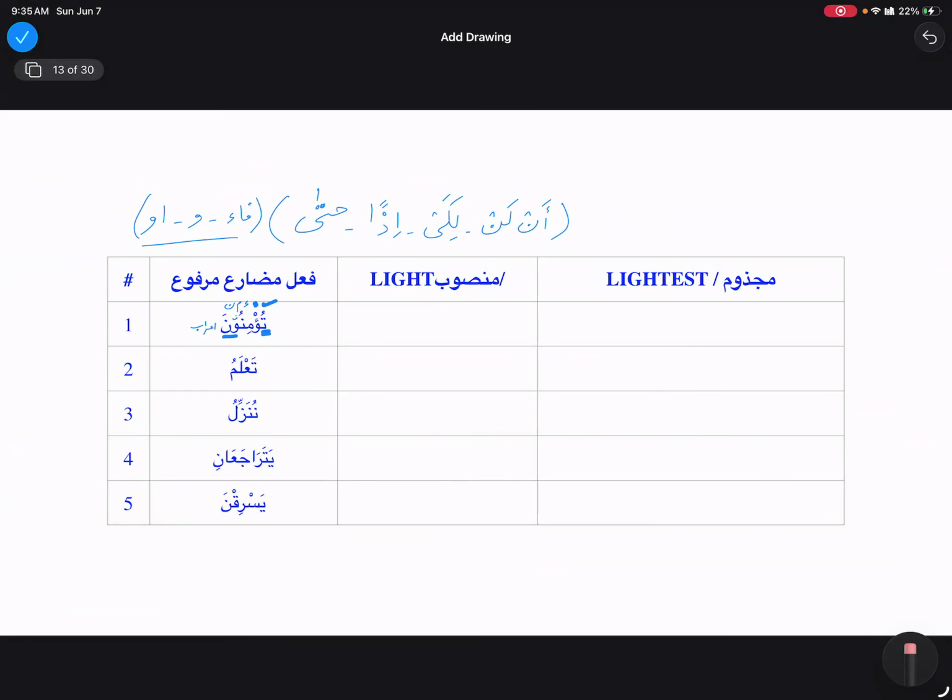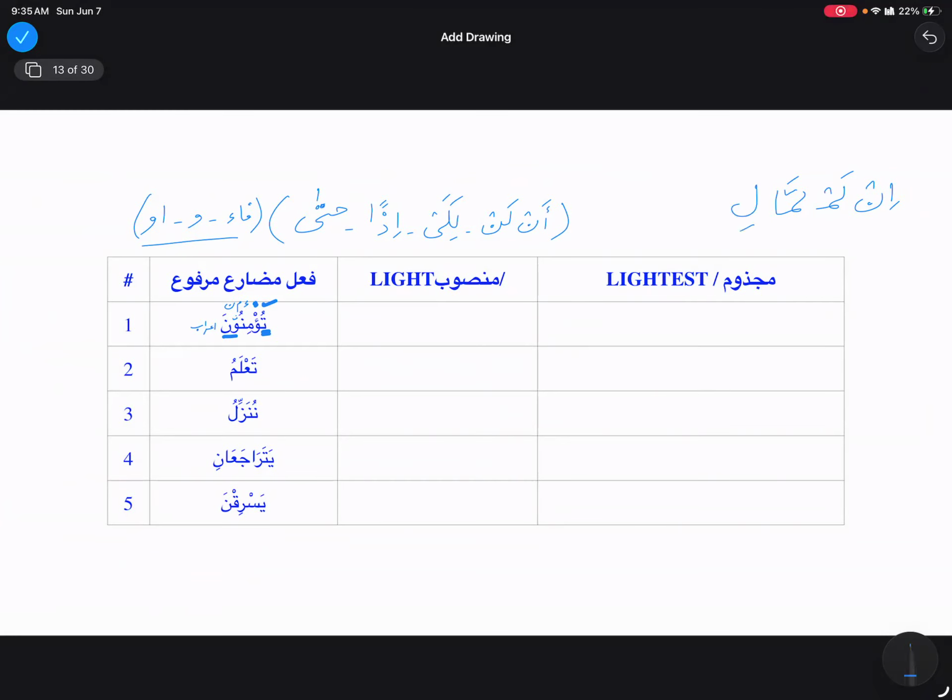In, lam, lamma. Yeah, not an. Sorry. In, lam, lamma, and then lam al-amr, and la nahya.